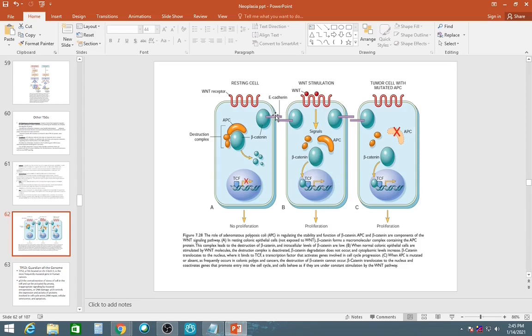This E-cadherin, first thing, it is responsible for contact inhibition of growth of cells. What it also does is it sequesters beta catenin, and it doesn't let beta catenin go into the nucleus and transcribe the proteins. But loss of E-cadherin may lead to translocation of the beta catenin to the nucleus, which will lead to more transcription and increased proliferation of cells.